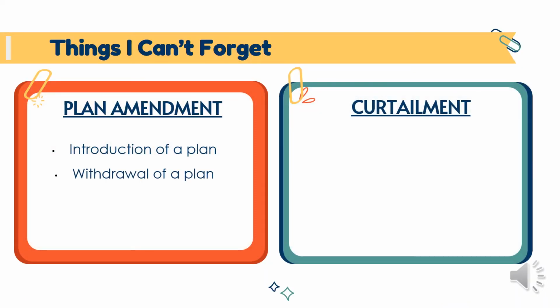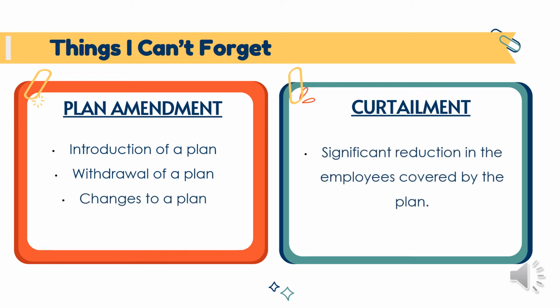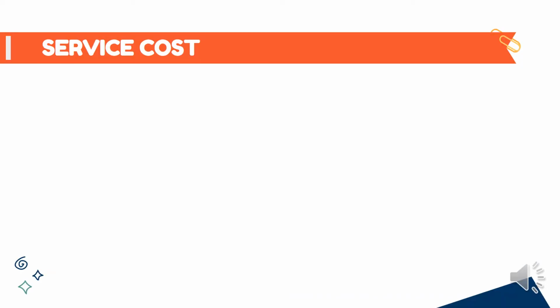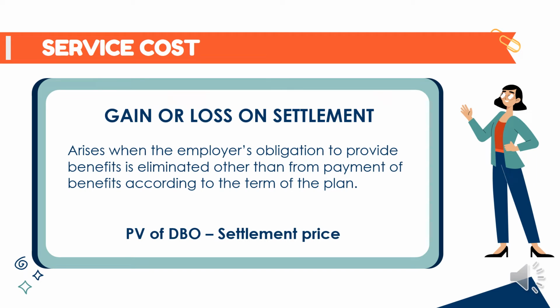Ano nga ba yung pagkakaiba ng plan amendment at curtailment? Kapag sinabi nating plan amendment, ito yung introduction, yung withdrawal, or yung pagbabago ng benefit plan na sinet ng isang company. While curtailment naman ay yung pagliit ng employees na covered ng isang benefit plan. So let's proceed sa last component of service cost, which is gain or loss on settlement. Yung computation for gain or loss or settlement is present value of defined benefit obligation minus the settlement price.